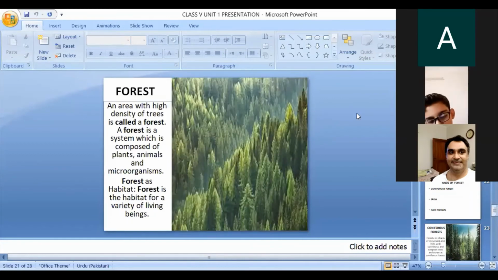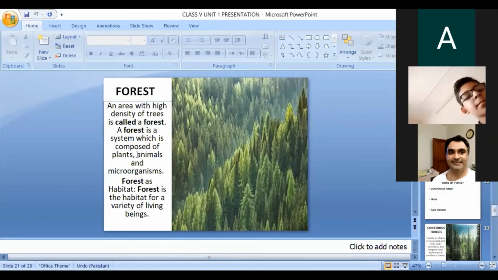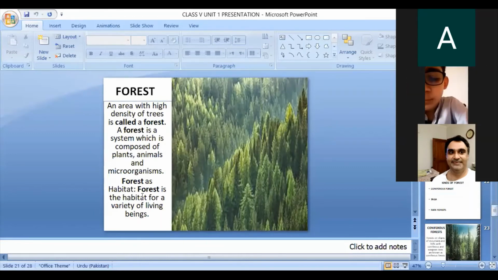Next is forest. What are forests? You can see a lot of trees in the forest. An area with high density of trees is called a forest. A forest is a system composed of plants, animals, and microorganisms. Forest as habitat: a forest is the habitat of a variety of living beings. This is the definition: the area with high density of trees is called forest.